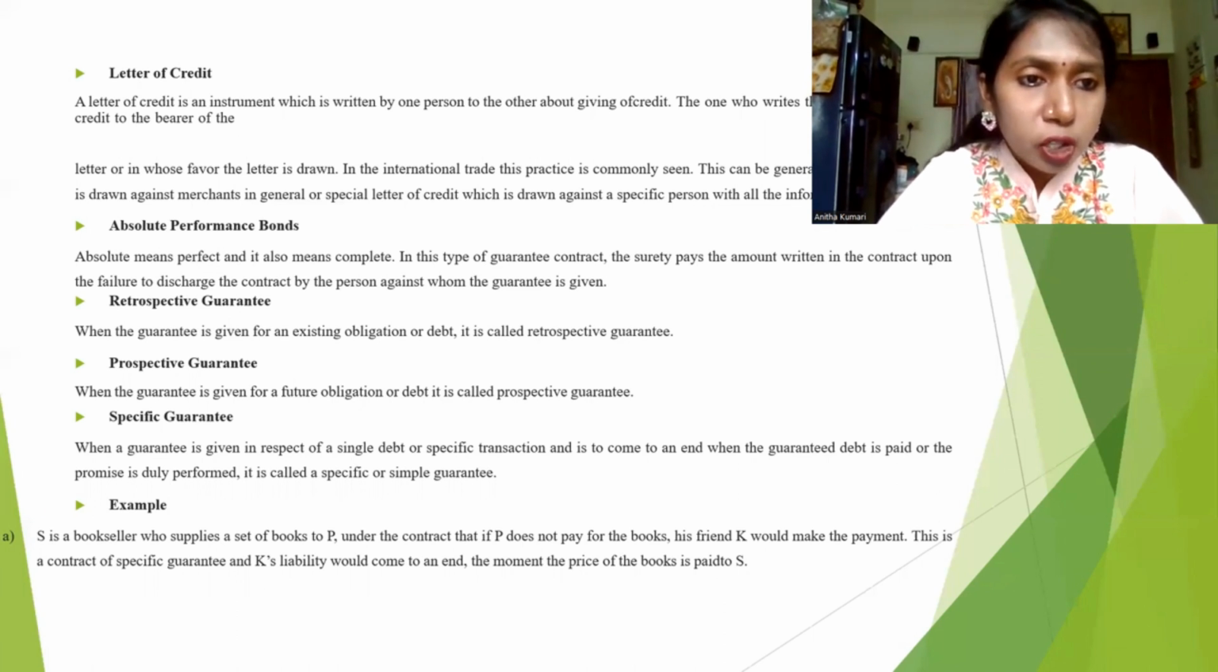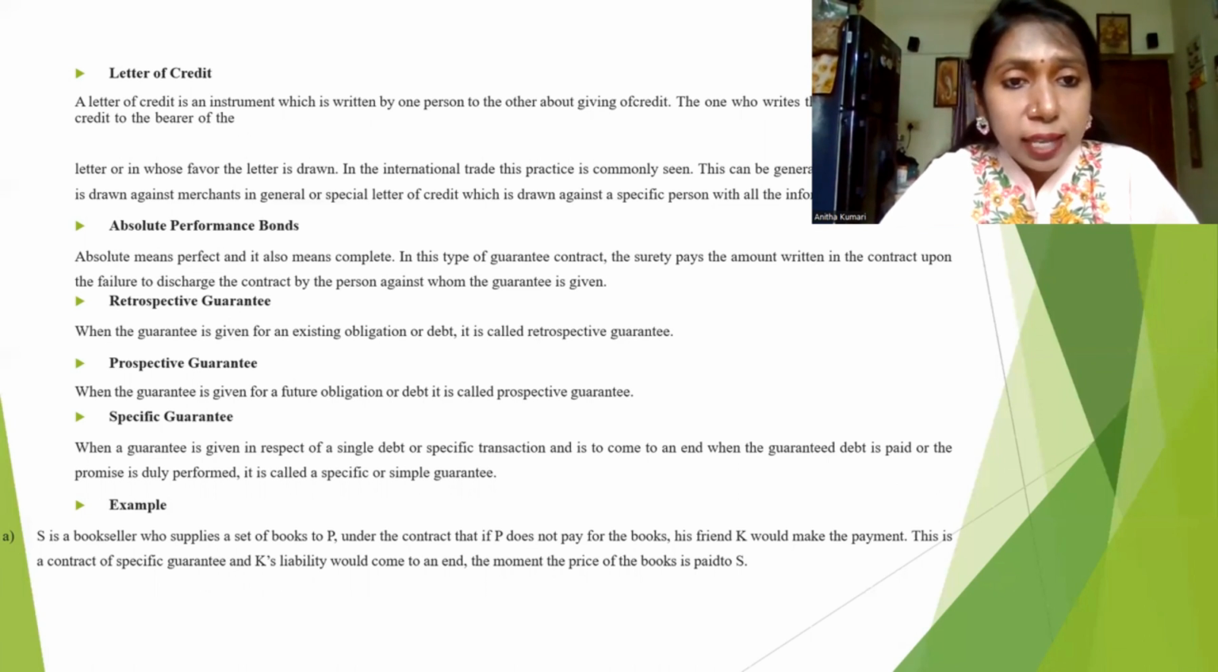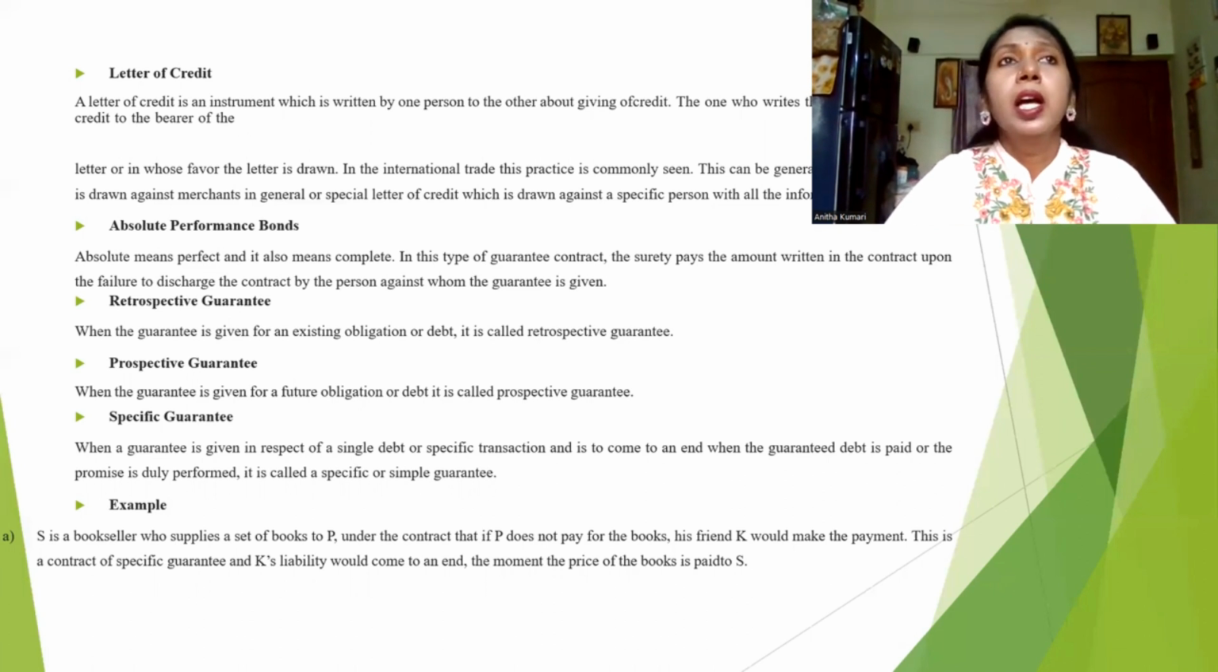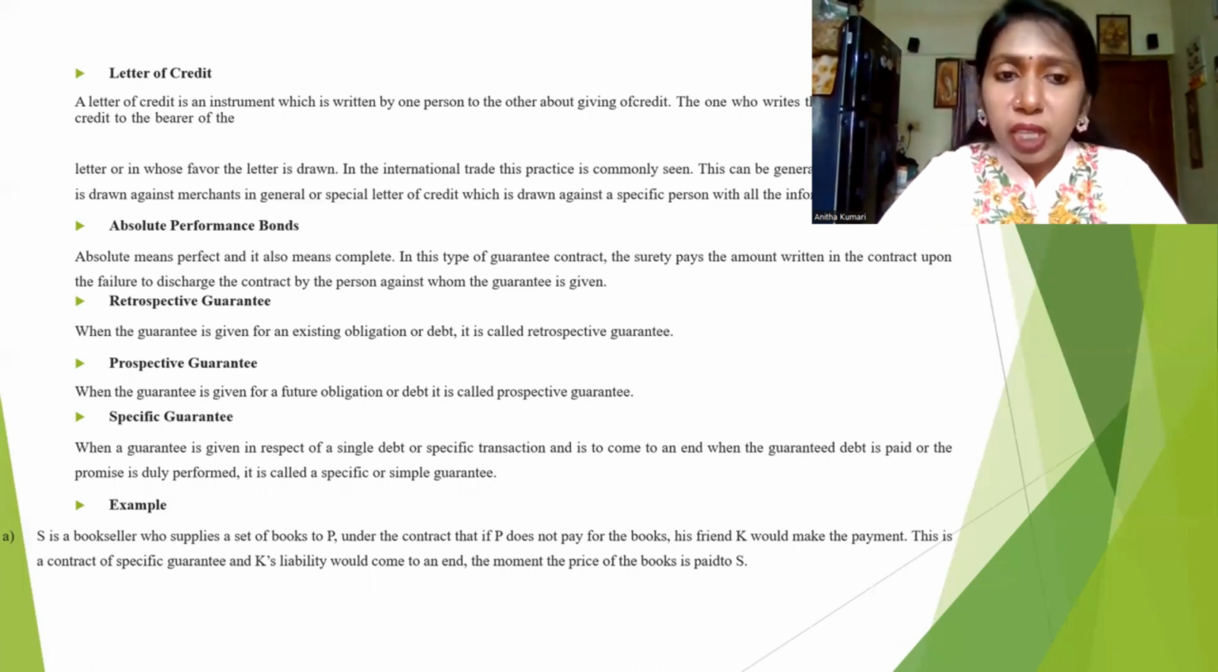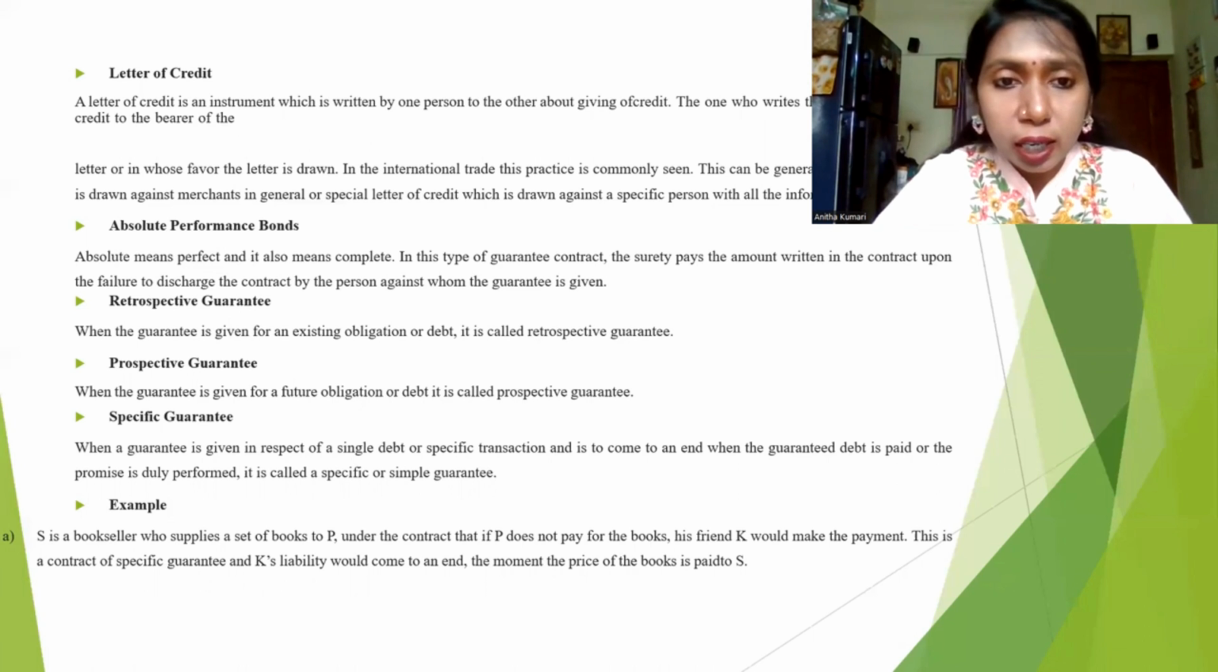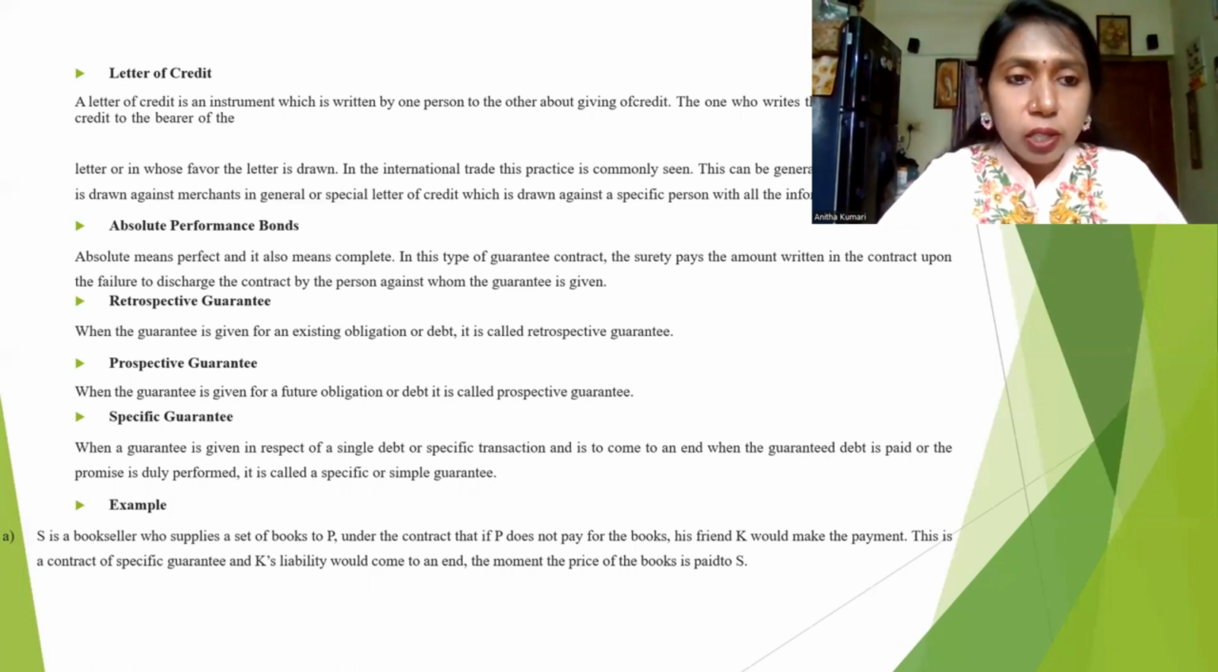Okay, retrospective guarantee. What is called a retrospective guarantee? When the guarantee is given for an existing obligation or debt, it is called retrospective. What does that mean? I have given 2000 to Suresh. At the time when I entered into the contract, there was no surety. Vicky had not entered into this contract. But after some period, after 6 months, I came to know that Suresh is not going to give the money. So I need to do something.